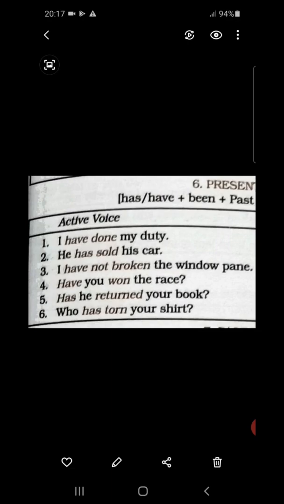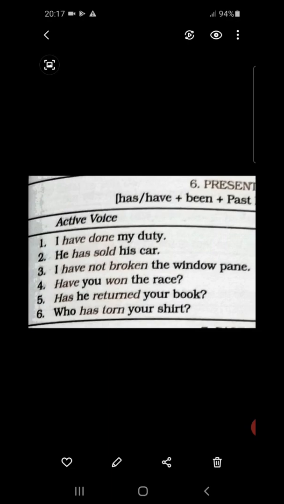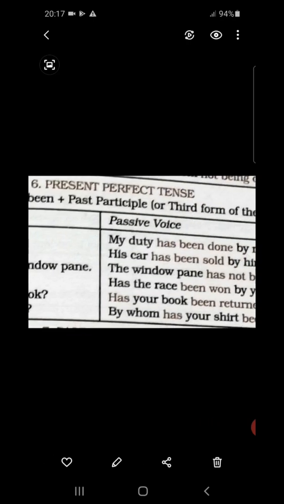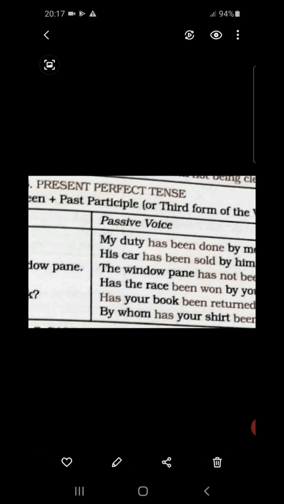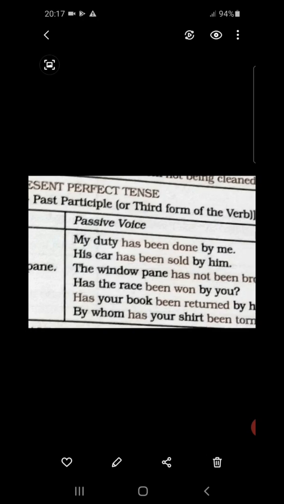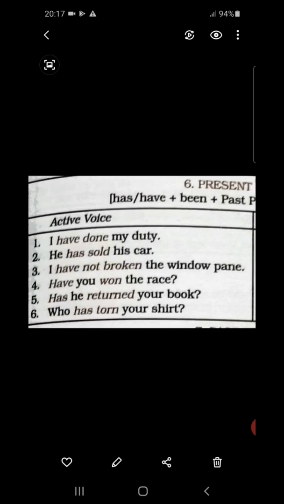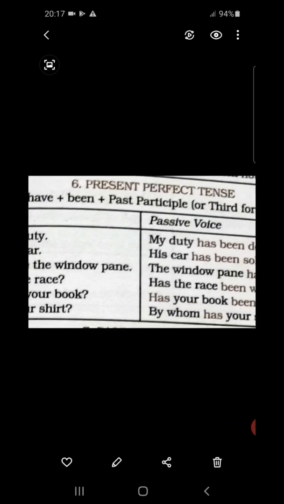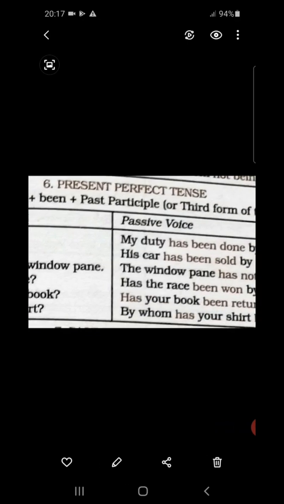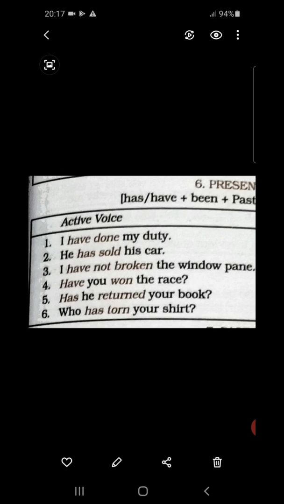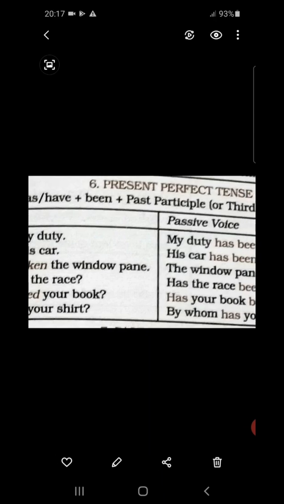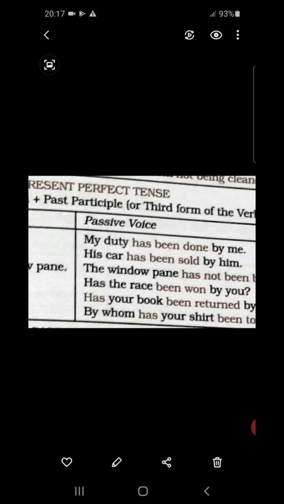Next, number 4. Have you won the race? Question mark. Now, students, I have already told you, in case of question the rule is a little different. Now, have is turning into has over here. The object of the active voice is turning into the subject of the passive voice.